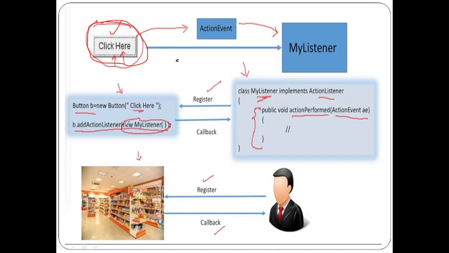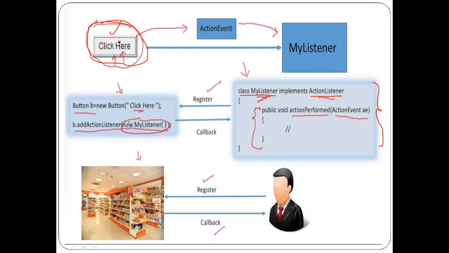For that, first of all, I have written my class, that is my listener. I'm performing an action, so I need a listener called the action listener. I can explain this elaborately in the next concept, but before that, my class implements the action listener. This is my event handling program, so whenever I perform an event, events are handled by this concept. And what is the source? The button is the source.